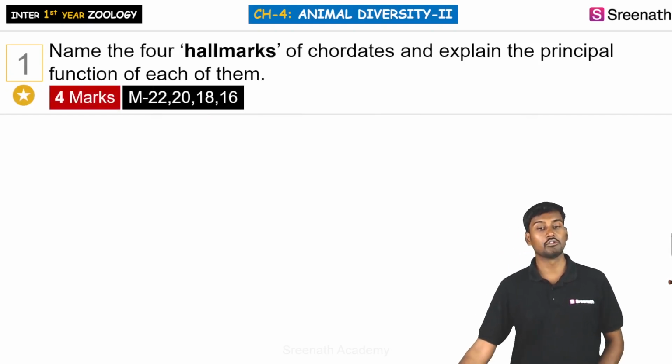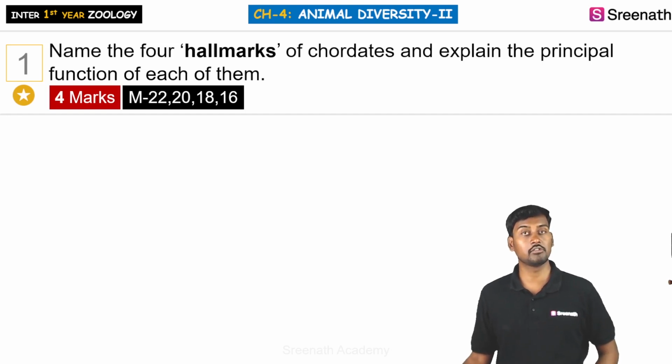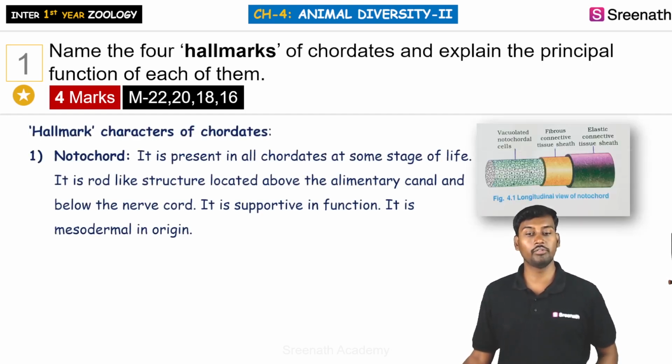So we are going now with the short answers from this particular unit 4, that is animal diversity. What are the 4 hallmarks of the chordates, and explain the principles and functions of each of them. So the 4 hallmarks, that is 4 different characters of chordates, one is the notochord.